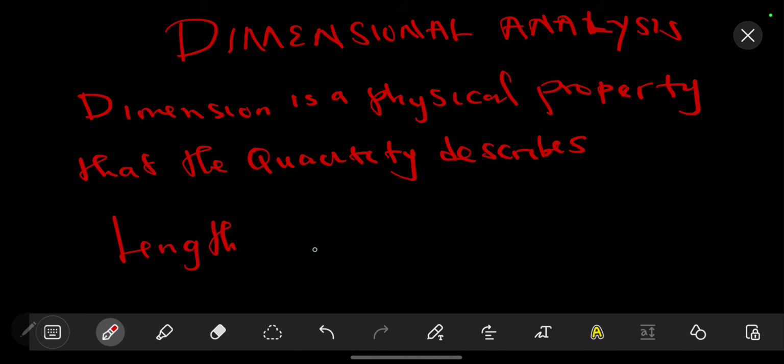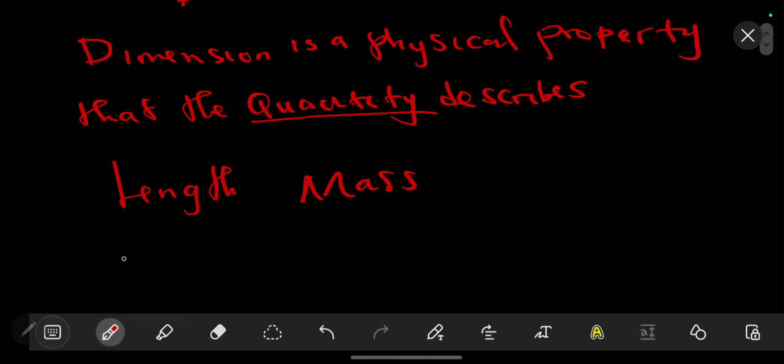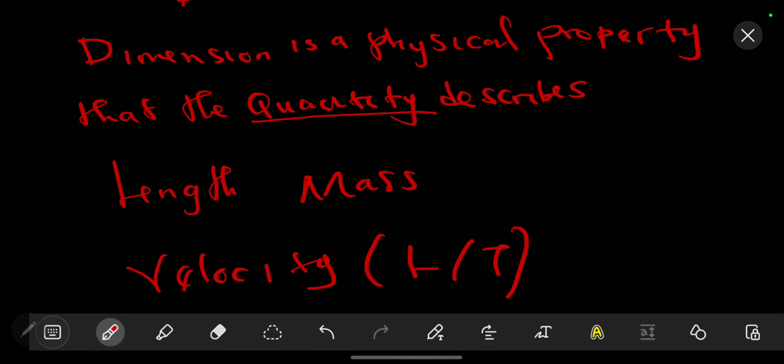So these are the dimensions. We might be talking about the mass, or other quantities. Let's say we are talking about velocity. So velocity has got some length per unit time. We are going to describe more of this later in the video.